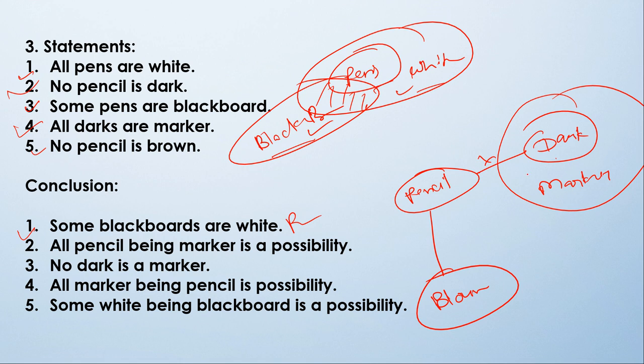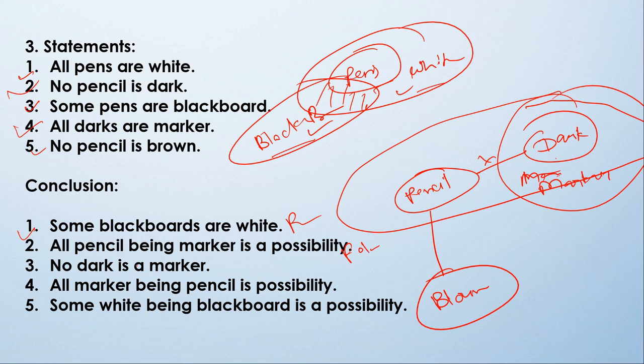Now, all pencil being marker is a possibility. Yes, that is correct because it will be like this. So this will be marker. So yes, this is also following because there is a possibility of all pencil being marker.